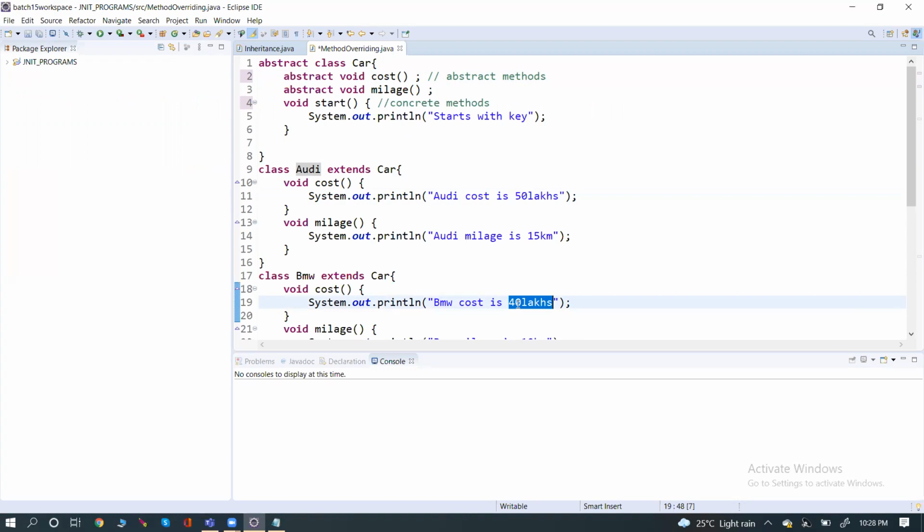Different. So the abstract methods are having different definitions or implementations inside the subclasses, right? Different for different subclasses.